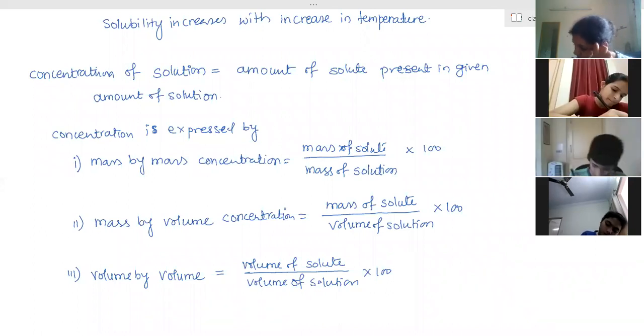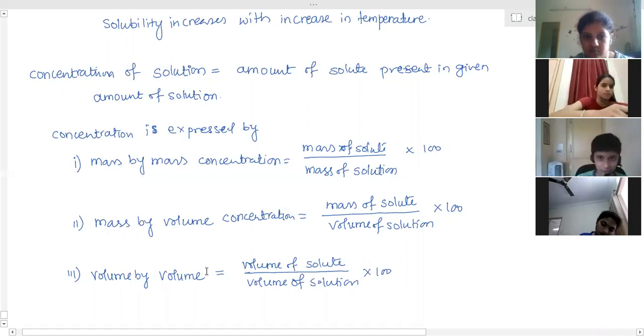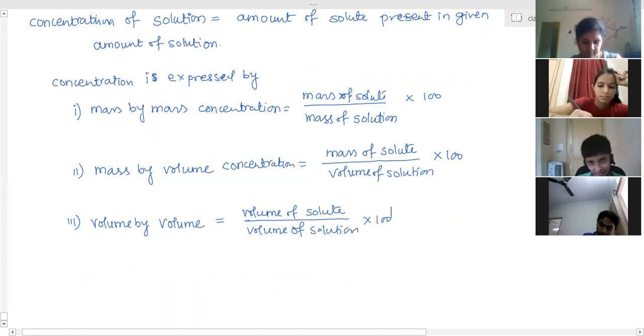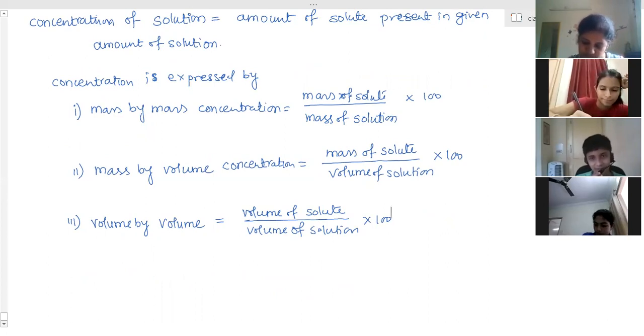Ma'am, when we make a saturated solution supersaturated, more solute can be dissolved. So if I keep the water in liquid form only and keep heating it, the solubility will keep increasing.